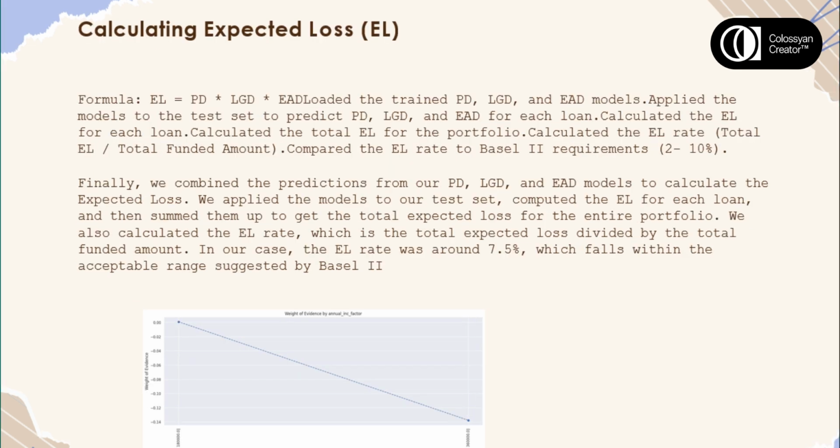Finally, we combined the predictions from our PD, LGD, and EAD models to calculate the expected loss. We applied the models to our test set, computed the EL for each loan, and then summed them up to get the total expected loss for the entire portfolio. We also calculated the EL rate, which is the total expected loss divided by the total funded amount. In our case, the EL rate was around 7.5%, which falls within the acceptable range suggested by Basel II.